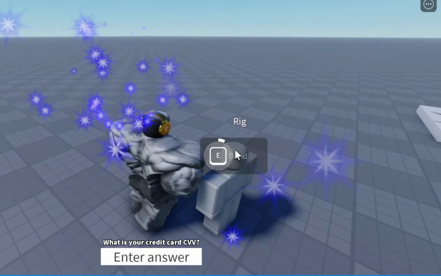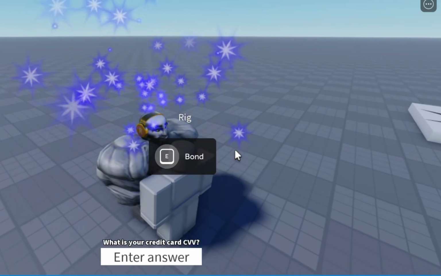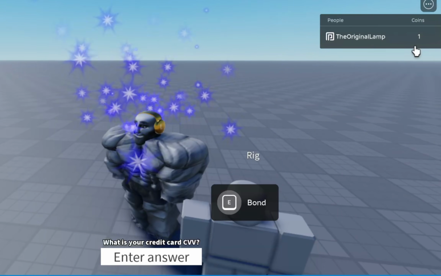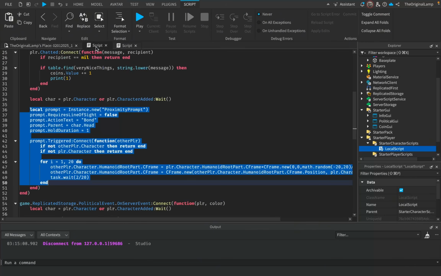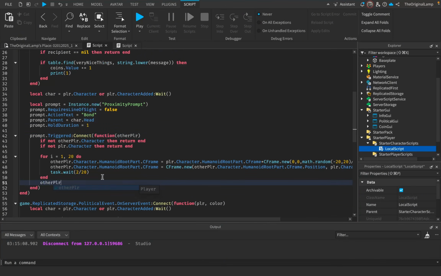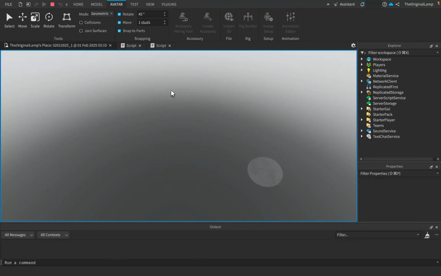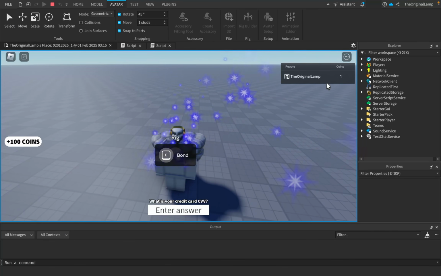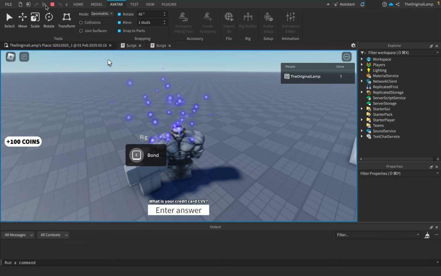You're bonding with the players, right? Like you're giving them a heartfelt hug. And yeah, you don't actually really get anything out of it, which I probably should change when I think about this. So I probably should do something like other player leader stats dots coins dot value plus equals 1. So we can give them 1 coin for being nice and being very polite, which I need to change the script on the rig. So it's not actually gonna give me a coin, but it would give me a coin in a real scenario. So, you know, I think this is a very nice change.